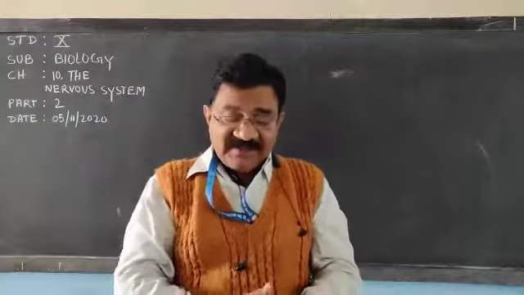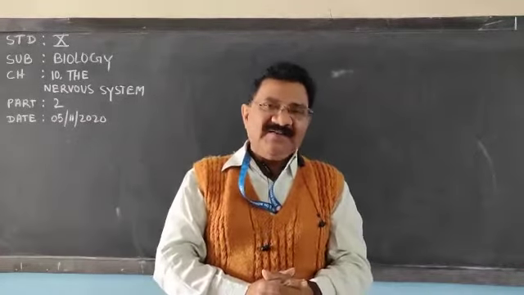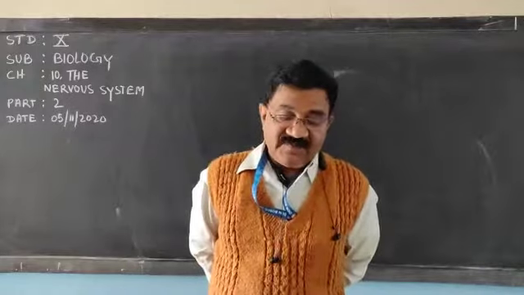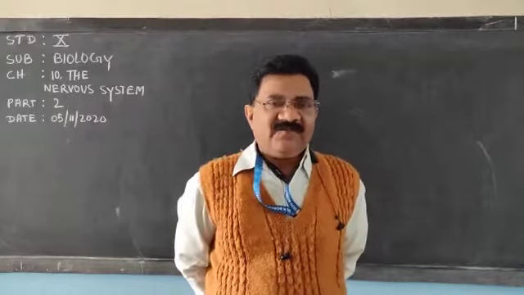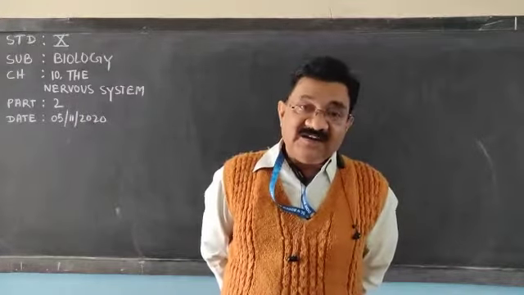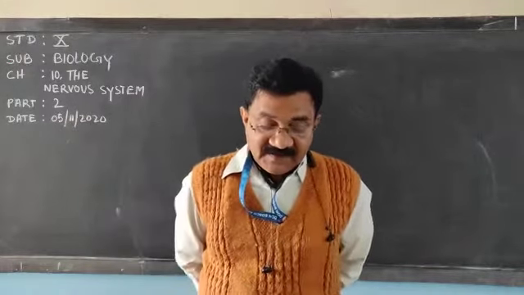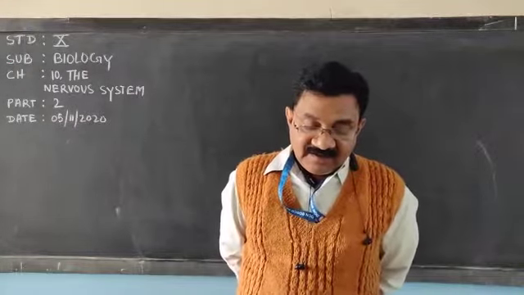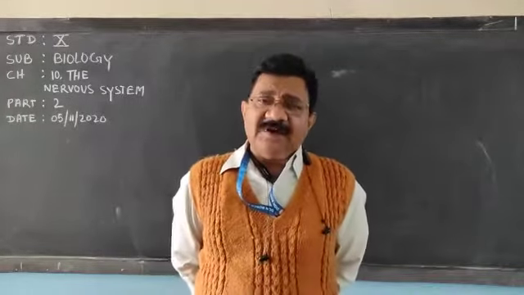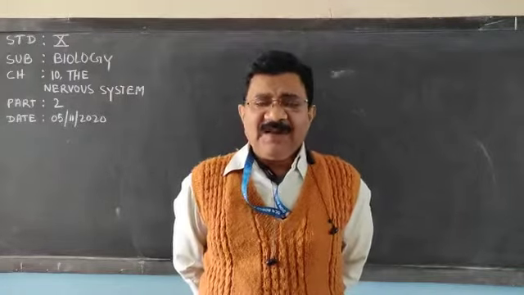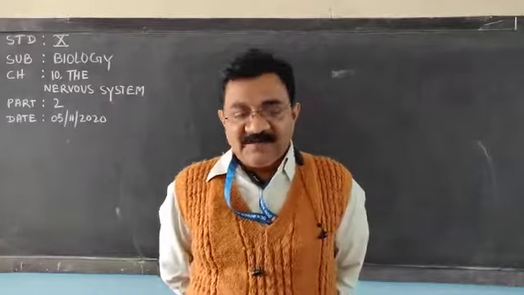Till today, we discussed the need of why we need the nervous system. We discussed the structural and functional unit of the nervous system, that is the neuron, in detail. We discussed the stimulus, receptor, impulse and effector, and how the nerve impulses are transmitted from one place to another in our body. We discussed the sodium pump.